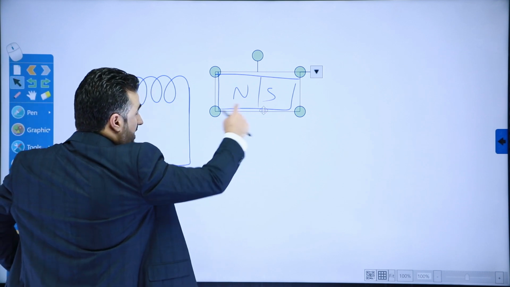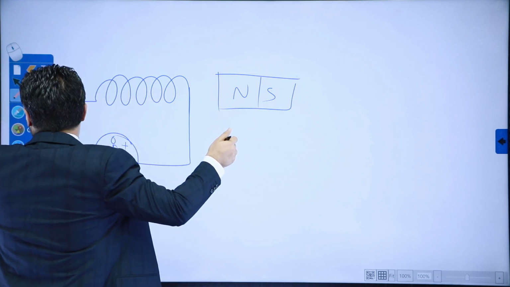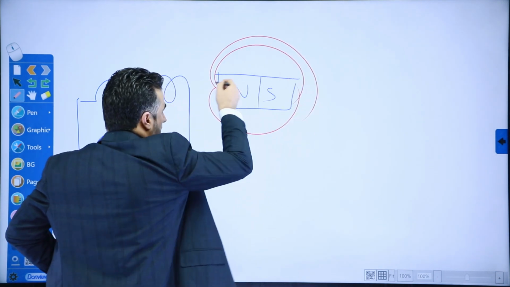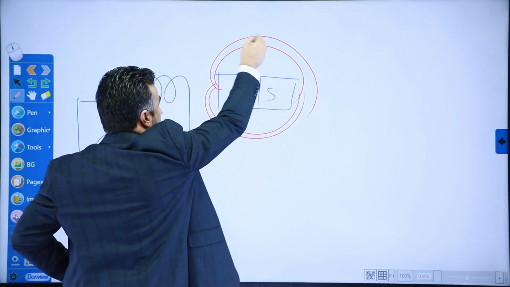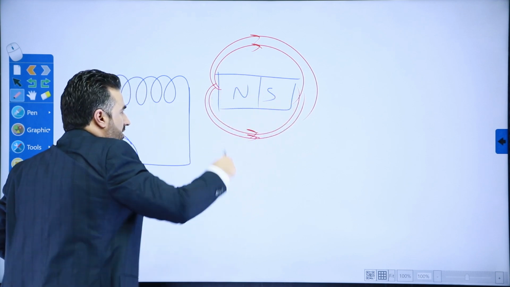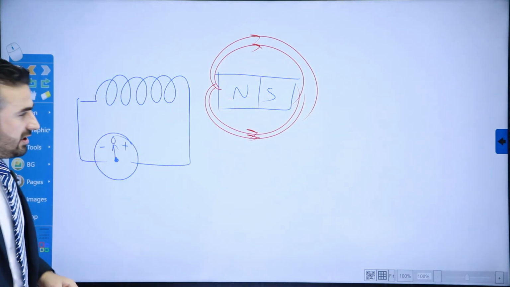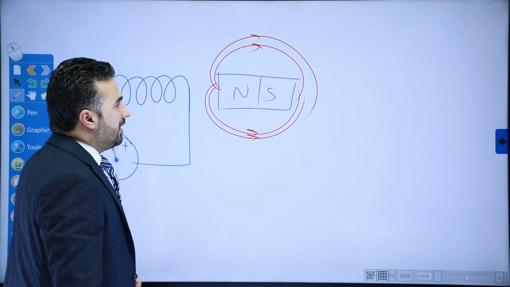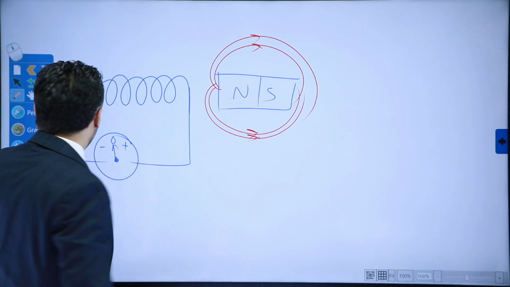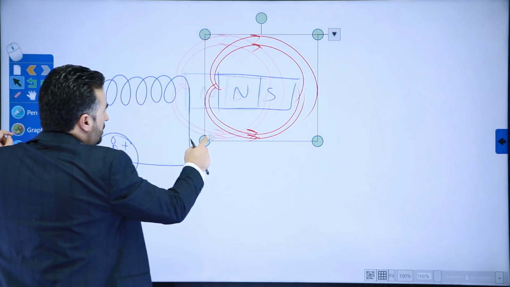So this is the magnet first, and regarding the magnet, these are the directions of the magnetic field, and you do know that these directions go from north to south. Inside the magnet, it is going to be from south to north as well, so that'll be a complete cycle or loop through the magnet. So once again, what happens if I bring this magnet closer to the coil here?